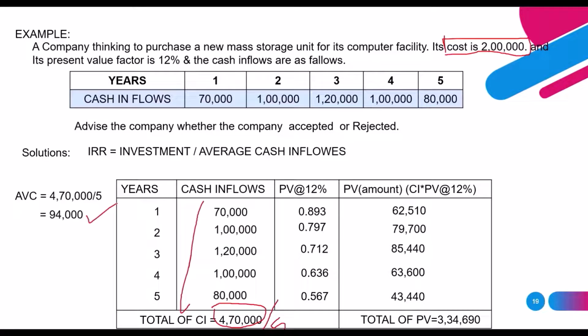Now we implement these values in the IRR formula: 2 lakhs divided by 94,000 gives 2.12 as the internal rate of return.